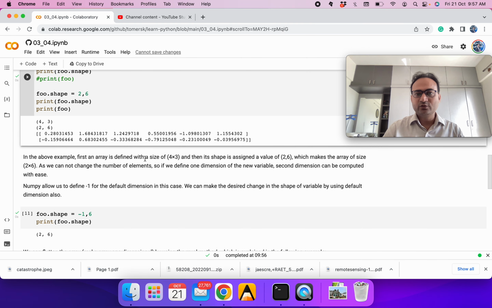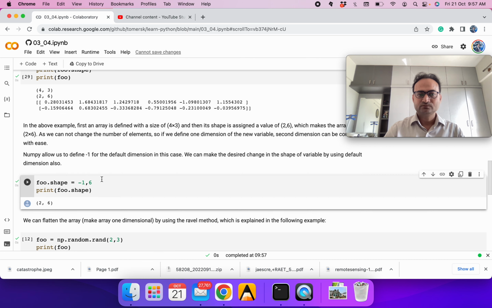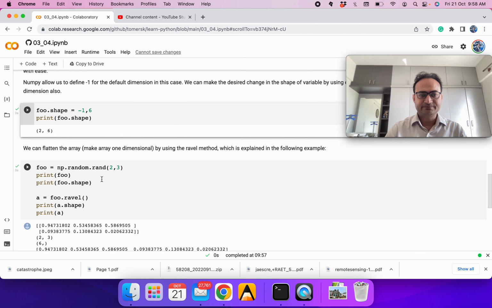So earlier we defined 2 cross 6. We know there are 12 elements, and if we take 2 rows, there has to be 6 columns. If we take 6 columns, there has to be 2 rows. So instead of defining all the dimensions, we can use one dimension as -1. So Python can automatically compute. Numerical Python will know, since there are 12 elements and the second dimension is 6, the first dimension has to be 2, and so we don't have to define it. You can use it for the first dimension or second dimension. It becomes very convenient. You don't have to write 1 or 2 extra lines. Of course, not a big deal, but you can save that time because Python provides that functionality.